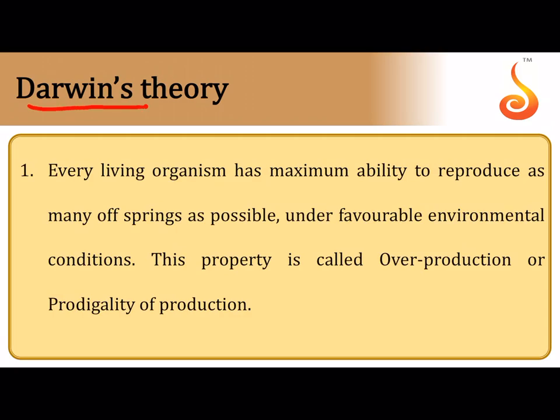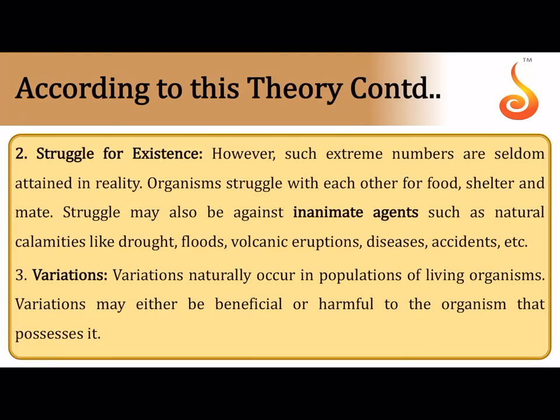And now moving on to Darwin's theory, the person who gave the origin of species by natural selection, who is believed to be a very critical contributor in the field of evolution. He said that every organism has maximum ability to reproduce, provided you give them favorable environmental conditions. This was called prodigality or overproduction.